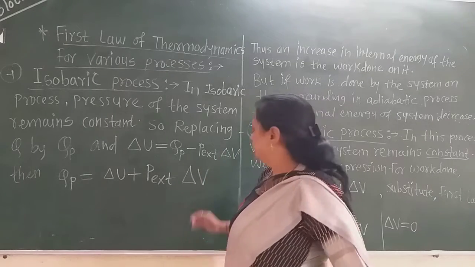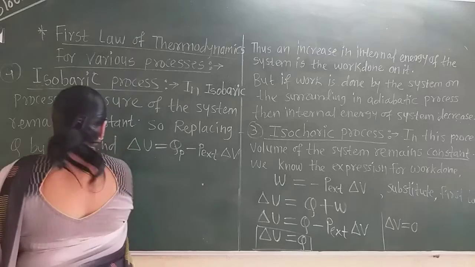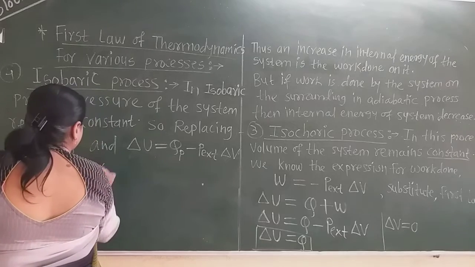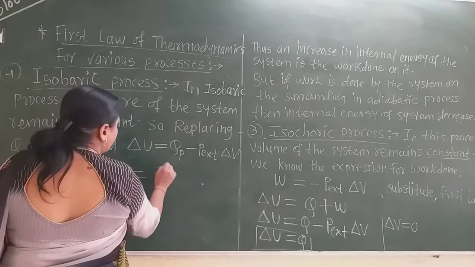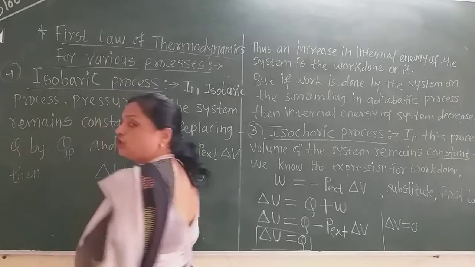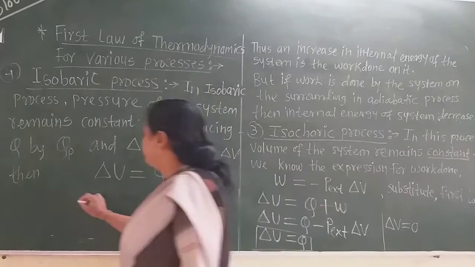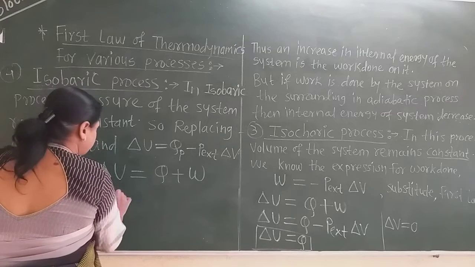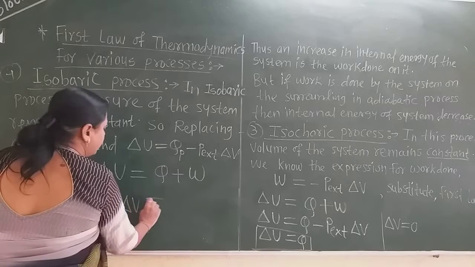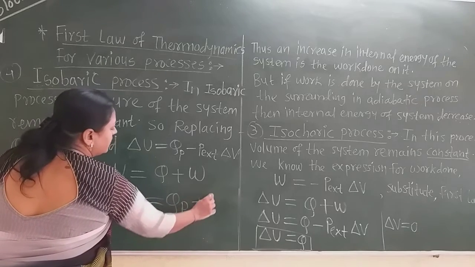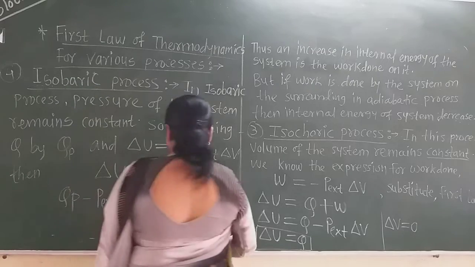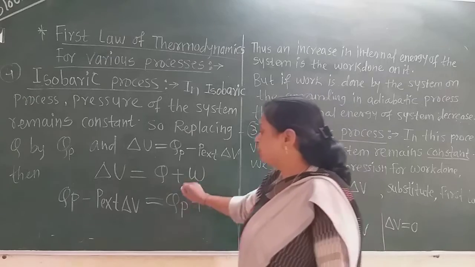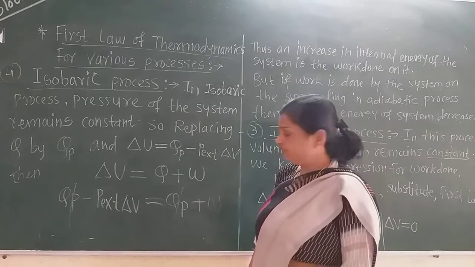Then what is the first law of thermodynamics? Delta U is equal to Q plus W. Now substitute Q as Qp and W as minus P external delta V. Now this Qp gets cancelled.